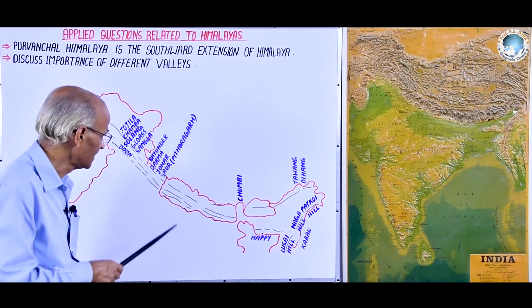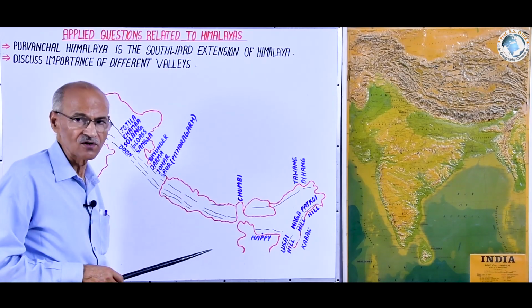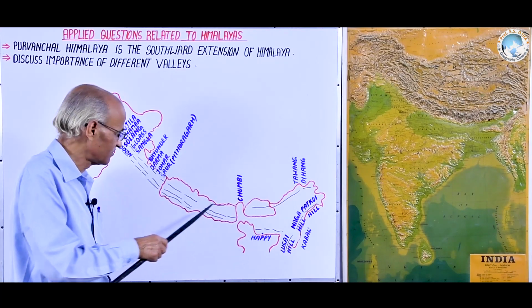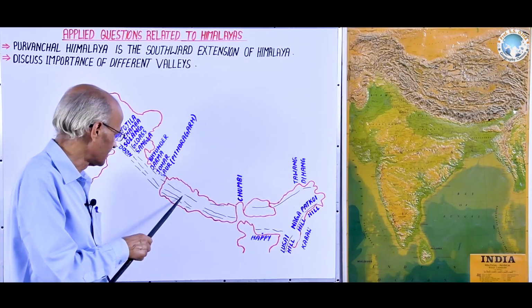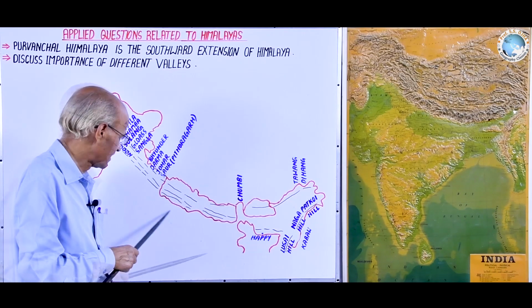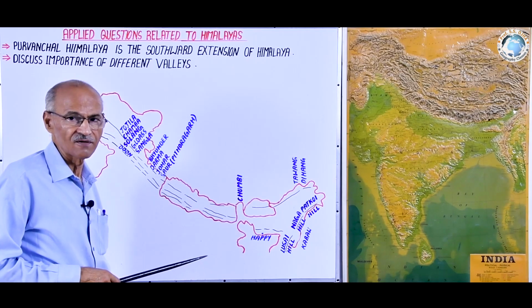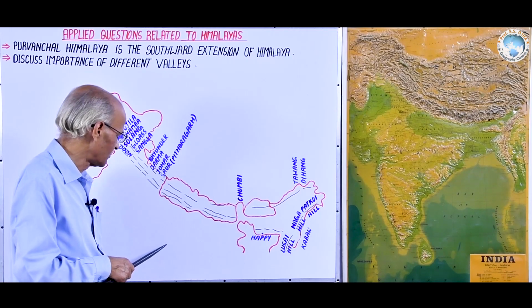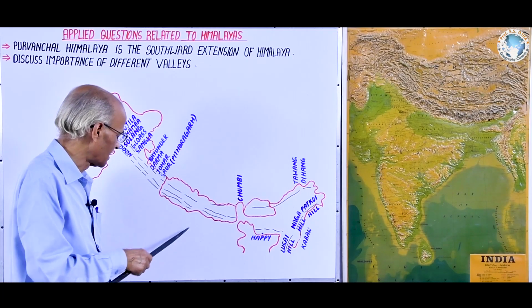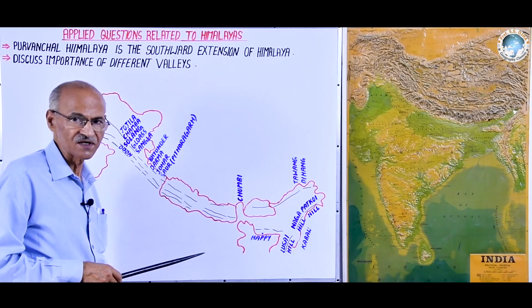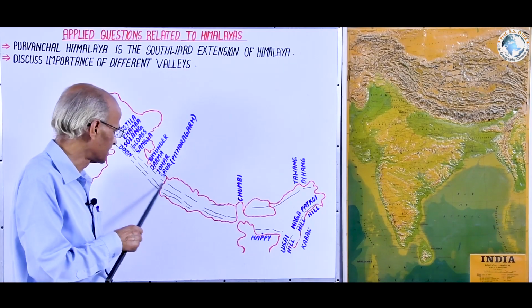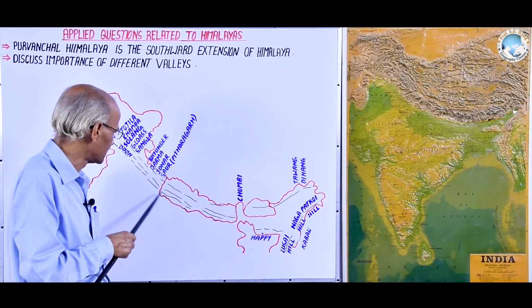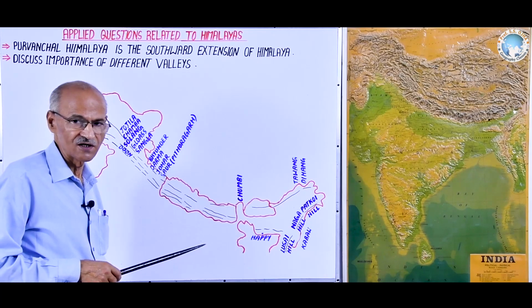For example, here it is the Tibet Shield or Plateau, part of Angara land. To its south, here was the Tethys geosyncline, and again to the south of the Tethys geosyncline, here is the northern margin of the Peninsular Plateau, part of the Indian plate, which started moving north and northeastward. Due to its pressure exerted on this Tethys geosyncline sediment, the Greater, Middle and Shivalik Himalayan ranges came into existence.